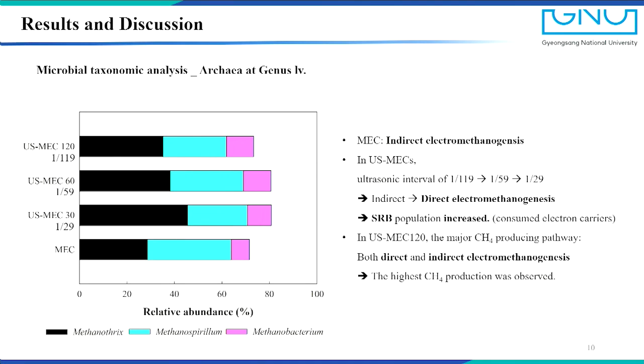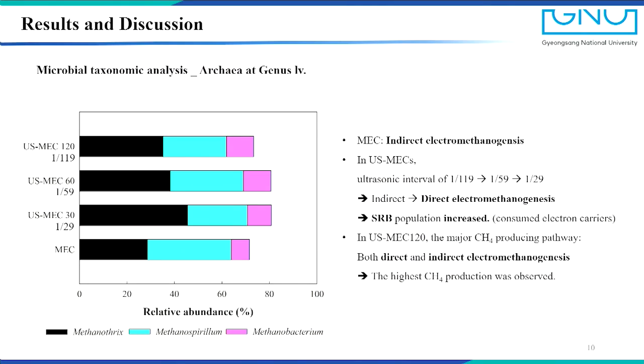In the archaea group, I separated these 3 major archaea: the dietary partner Methanothrix and the hydrogenotrophic methanogens Methanospirillum and Methanobacterium. This implies that the major methane-producing pathway of MEC was indirect electromethanogenesis. And as the interval got shorter, from 1 second on per 119 seconds off to 29 seconds off, the Methanothrix population increased from 35.2 to 42.5%, implying that the major pathway in US-MECs changed from indirect to direct electromethanogenesis. Through this result, methane production of US-MECs was higher than MEC.